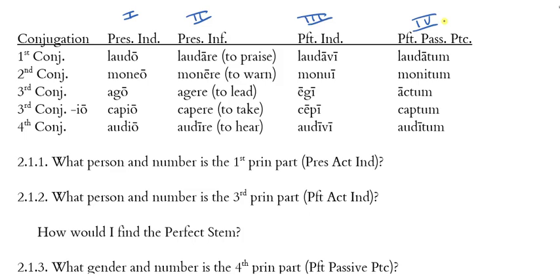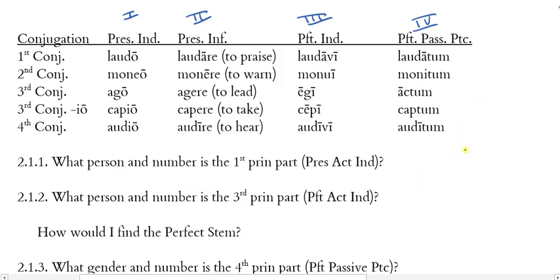The perfect indicative is the third principal part. Laudavi, monui, egi, cepi, audivi. All right, and you'll notice some similarities here with all of them. They end with a long I. And then our fourth principal part is the perfect passive participle. Laudatum, monitum, actum, captum, auditum. All right. Now let's ask some questions here and see if we can answer them.